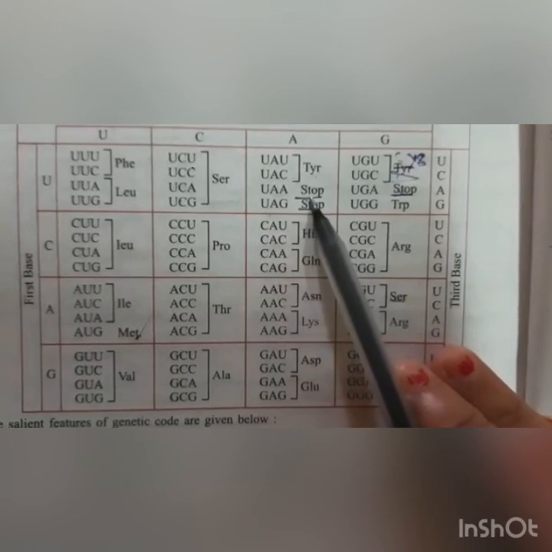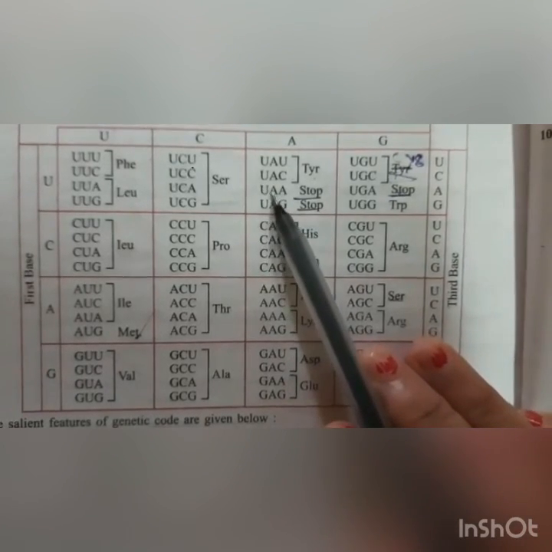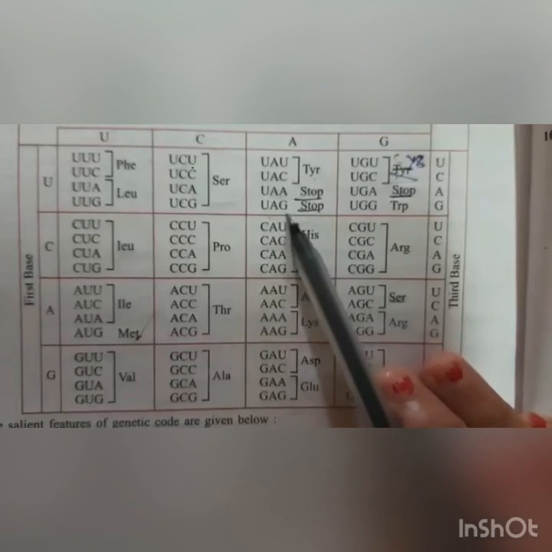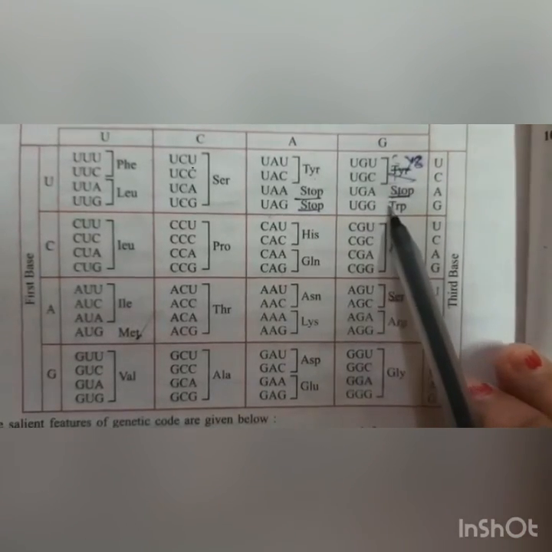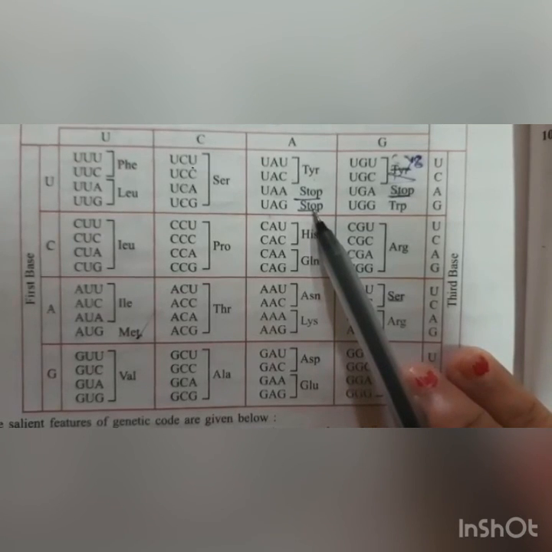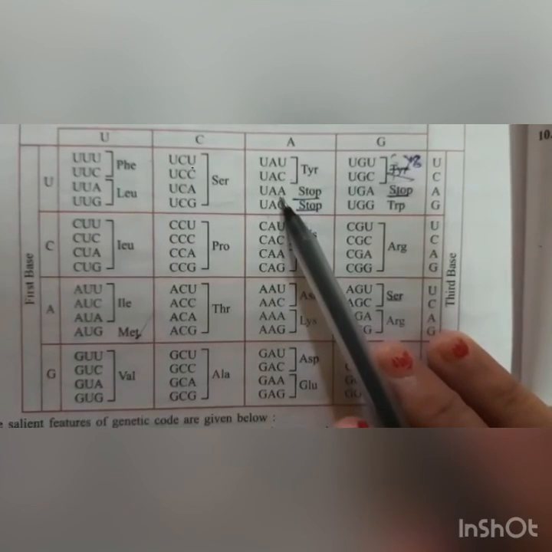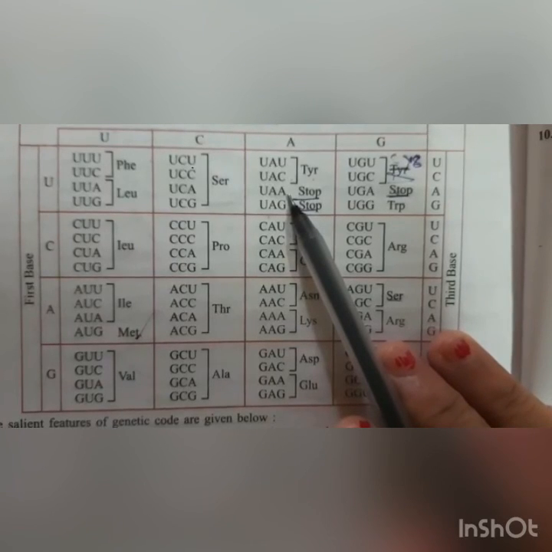There are 64 codons, and out of these 64 codons they represent the 20 amino acids. There are 3 codons which we have discussed just now, known as UAA, UAG, and UGA. These are known as the stop codons. Means when the codons come in the form of triplet UAA, because there is no particular amino acid, there will be no protein synthesis. In this way you can understand about this genetic code.